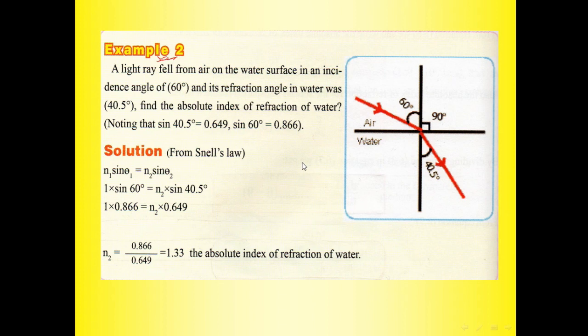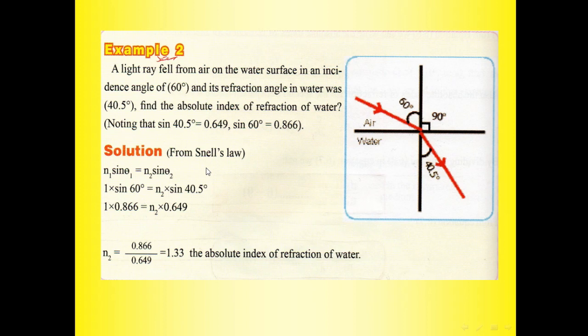Example number 2. A light ray fell from air to water surface at an incidence angle of 60 degrees, and its refraction angle in water was 40.5 degrees. Find the absolute index of refraction of water, noting that sine 40.5 is this number and sine 60 is this number.